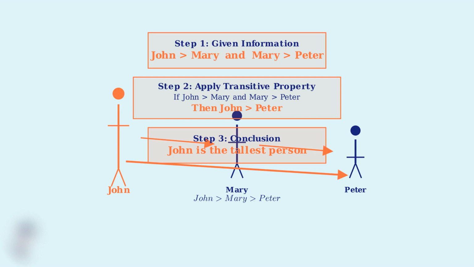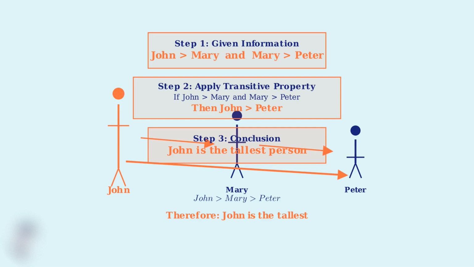This works because the transitive property creates a chain of relationships. When we have John greater than Mary and Mary greater than Peter, we can link these relationships together to conclude that John is greater than Peter. Remember, this is exactly how the transitive property works in real-world situations. We use logical reasoning to connect relationships and draw valid conclusions.